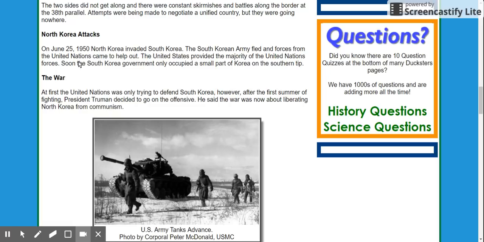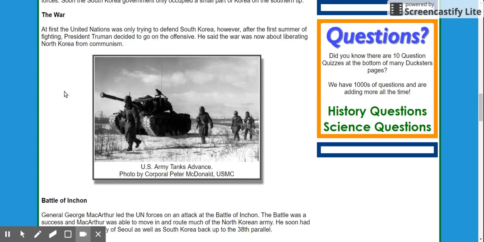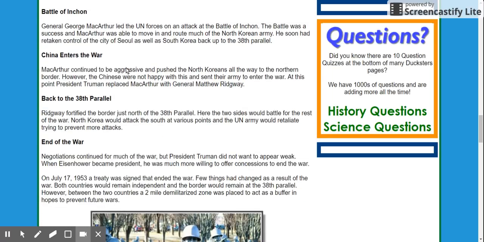And the United Nations, mostly the United States, came to help out. Because soon the South Korean government only occupied a very small part of the Korean Peninsula on the southern tip. They were pushing all the way towards Japan. Okay? Yeah, that's not super important. Don't worry about that. Battle of Inchon, not super important.